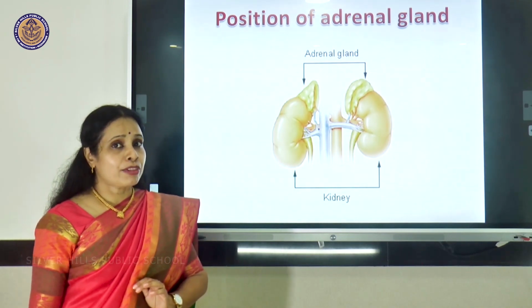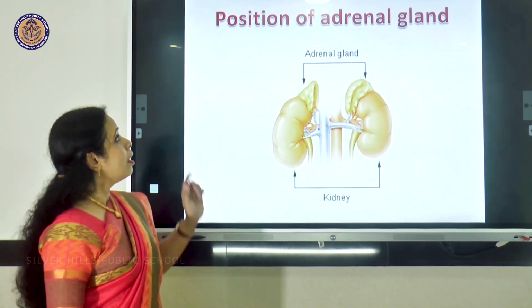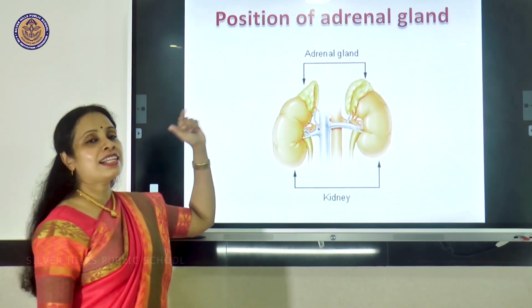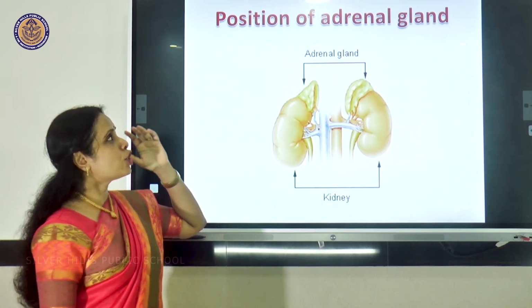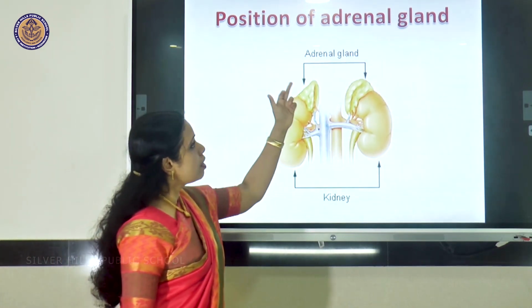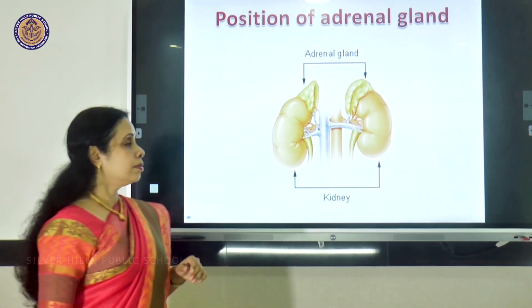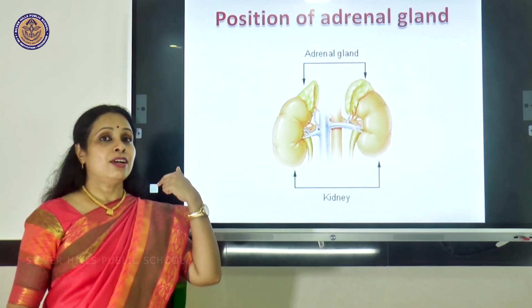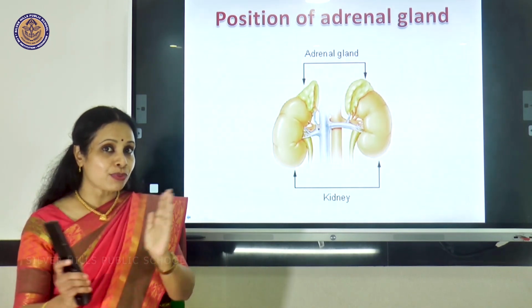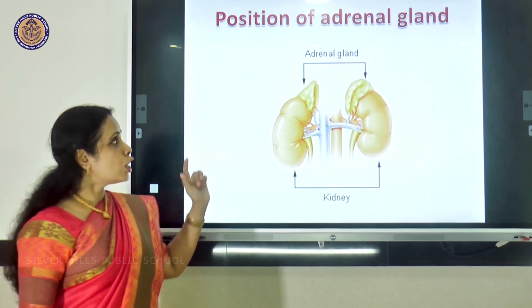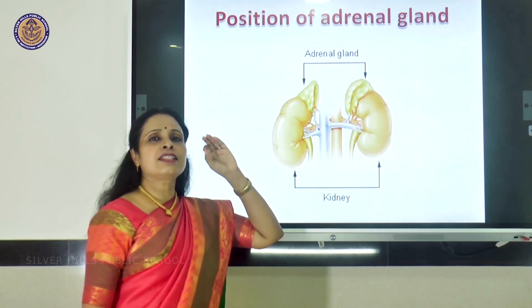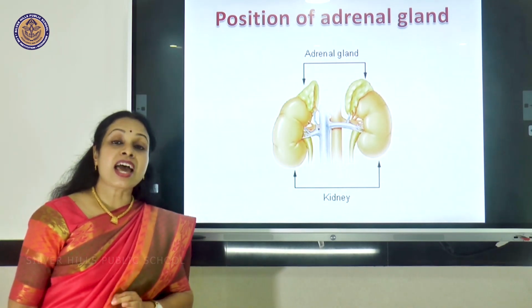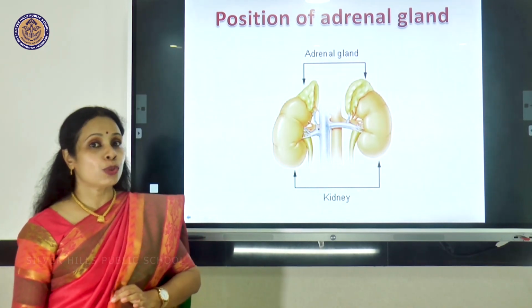Let us study some of them in detail. We will start off with the adrenal glands. From this picture, it is evident the position is above the kidneys, and we have a pair of kidneys. They are located on the back side, on either side of the vertebral column. So located above the kidneys, there is this very vital gland called adrenal gland or the suprarenal gland.